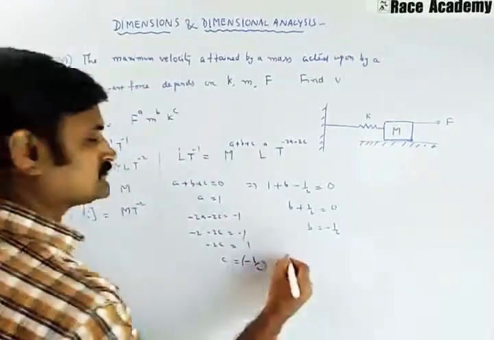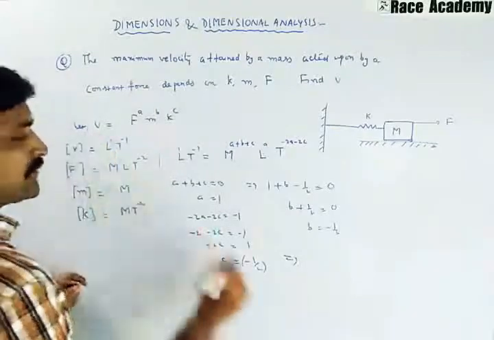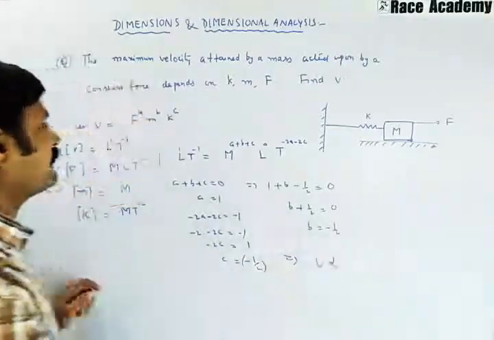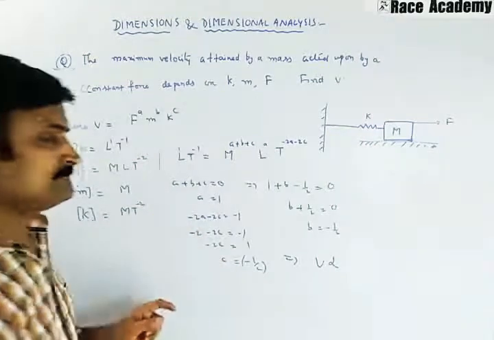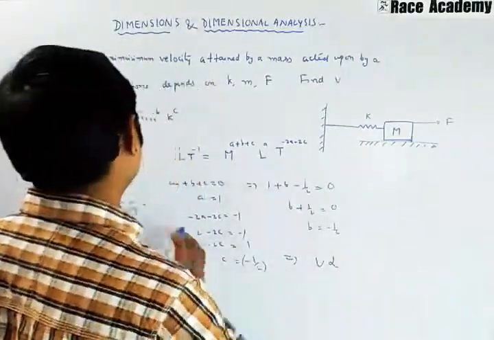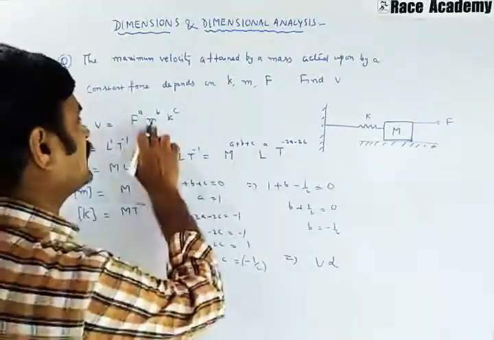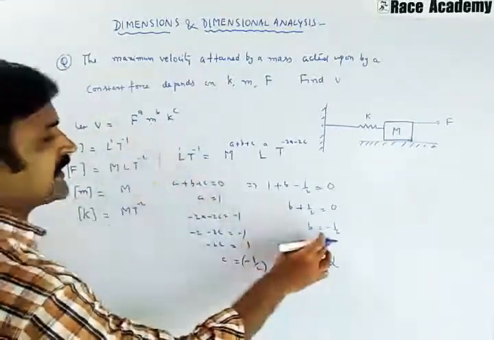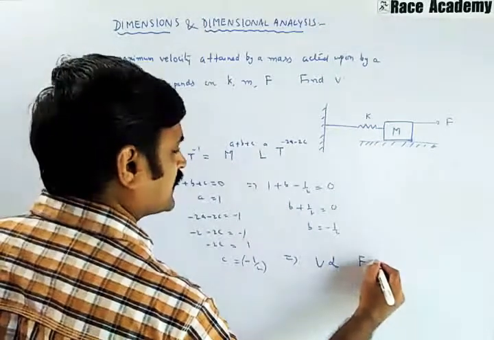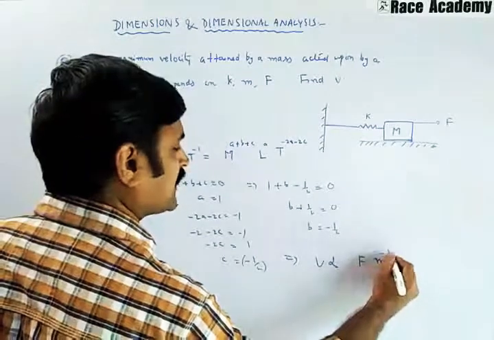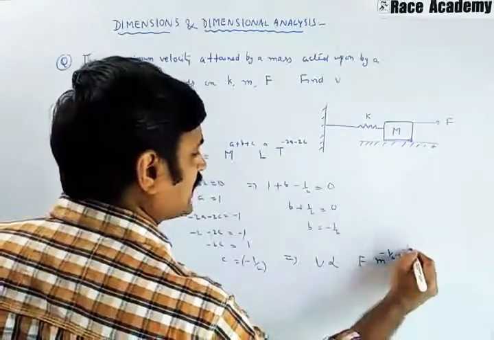That implies, the maximum velocity attained: V is proportional to F power 1, M power minus 1 by 2, K power minus 1 by 2.